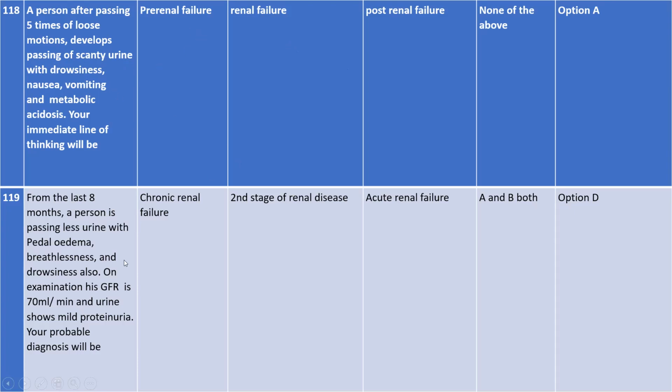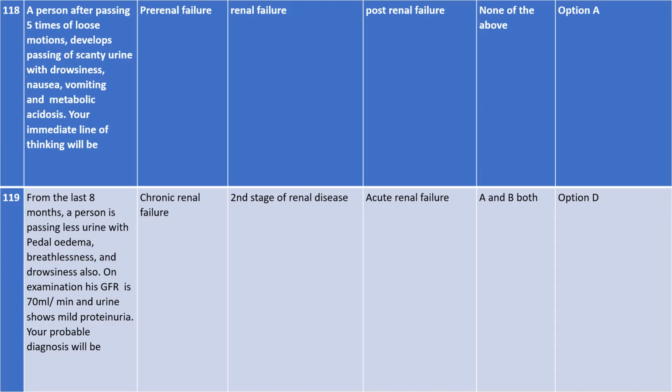So next, 119. From the last 8 months, a person is passing less urine with pedal edema, breathlessness, and drowsiness also. On examination, his glomerular filtration rate is 70 ml per minute and urine shows mild proteinuria. Your probable diagnosis will be, maybe chronic renal failure, maybe 2nd stage of renal disease, or else acute renal failure.